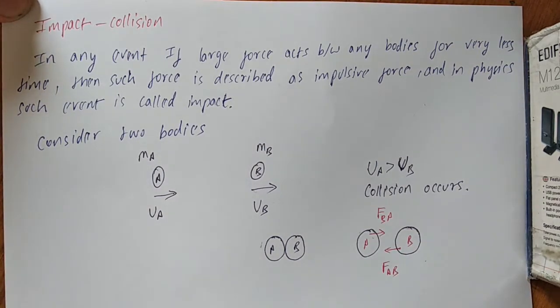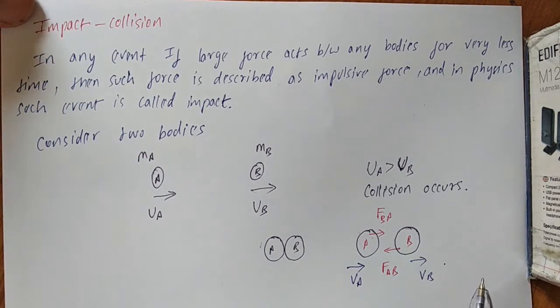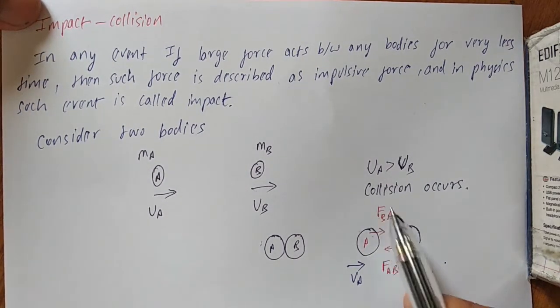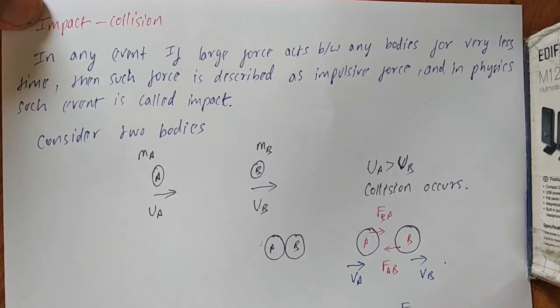Now after the collision, A will have a certain final velocity, VA, and B will also have some final velocity, VB. We have already said that this force is equal and opposite to this force, which means the magnitude of force on B due to A is equal to the magnitude of force on A due to B, but the direction is opposite. You need to note that fact.